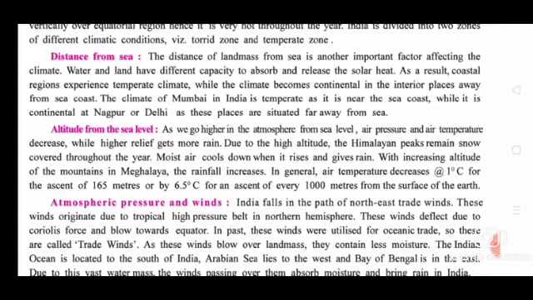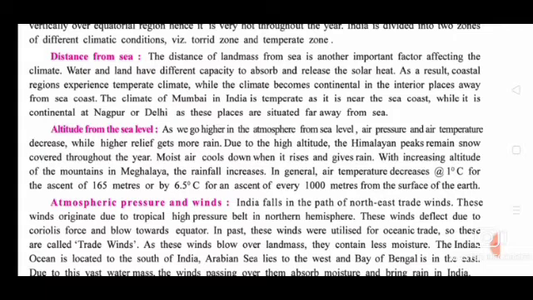The third point is altitude, the height from the sea level. As we go higher in the atmosphere from sea level, air pressure and air temperature decrease. The higher relief gets more rain.